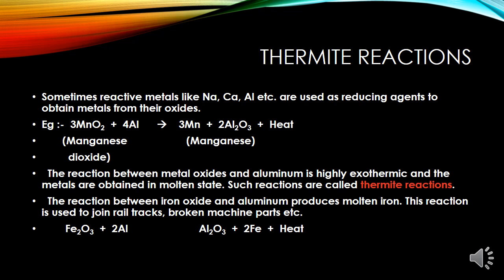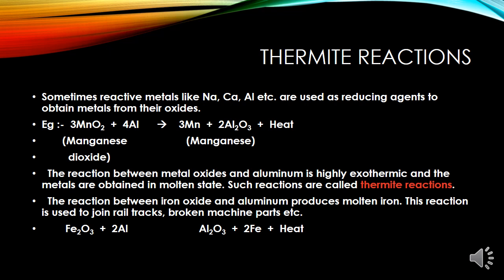Coming to a very important reaction, which is also a type of displacement reaction and highly exothermic reaction, is the thermite reaction. The reaction of iron oxide with aluminum is used to join railway tracks or cracks in machine parts, and this reaction is known as thermite reaction.